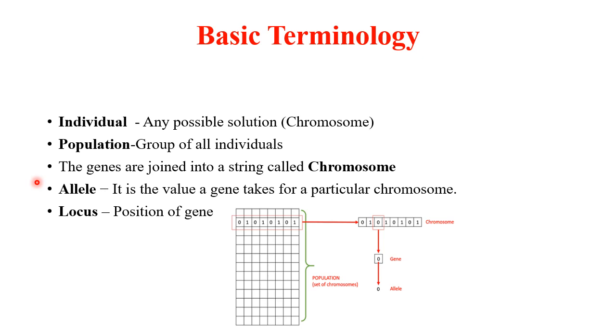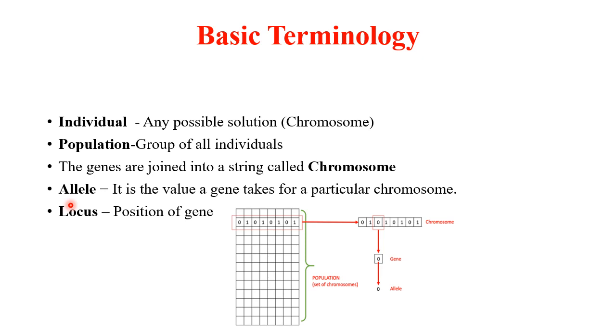All the possible or random collections of such solutions are the population. Genes are items like item 1, item 2. Genes are collected to form a chromosome or individual.